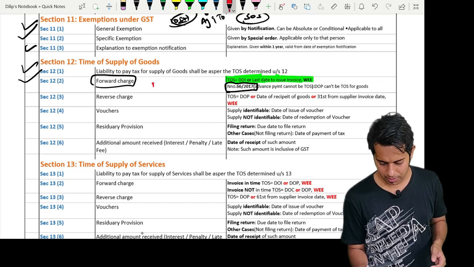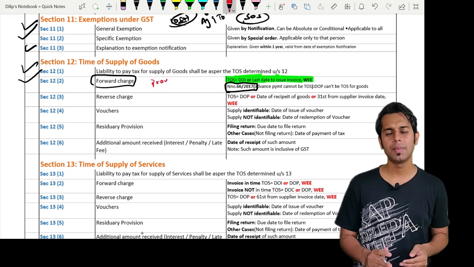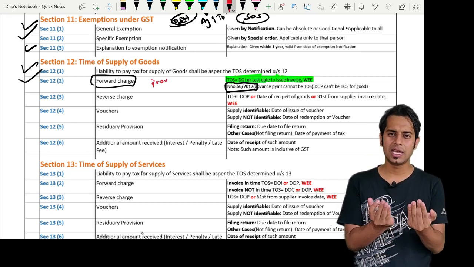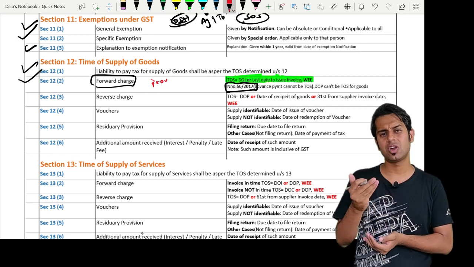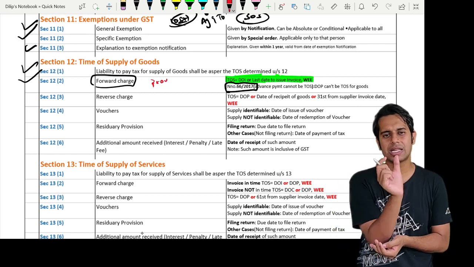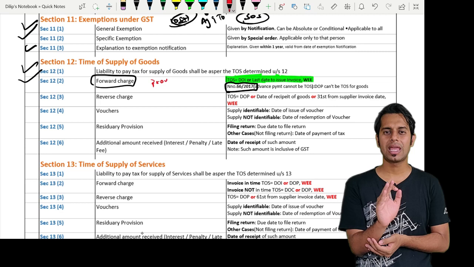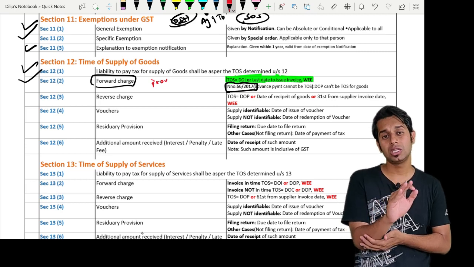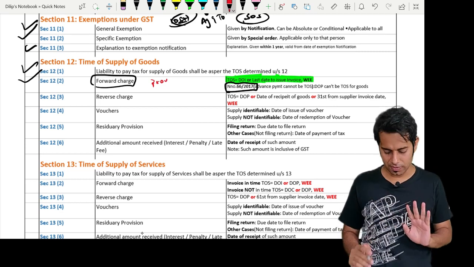Apart from this, there is also a proviso for this, which is telling if the supplier receives any amount up to ₹1,000 in excess of the invoice value, then for that excess amount which is received, the time of supply can be the date on which invoice is issued for that excess amount at the option of supplier.